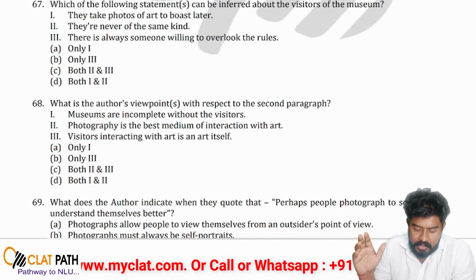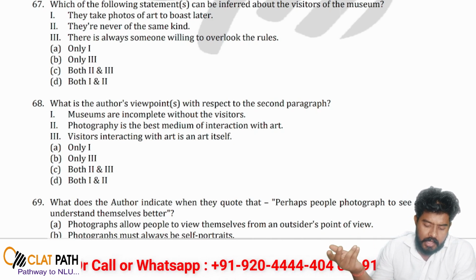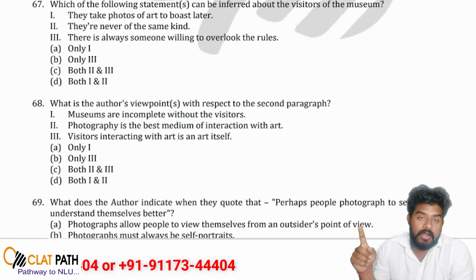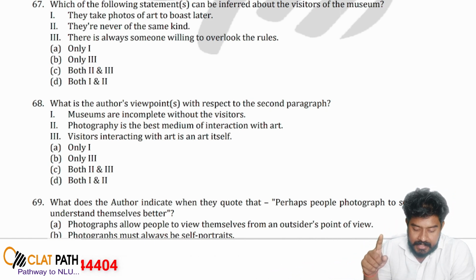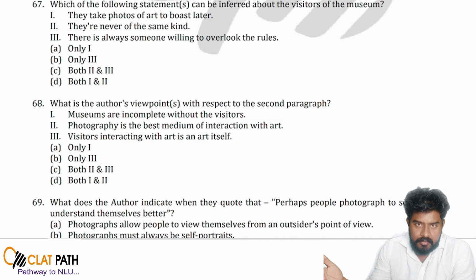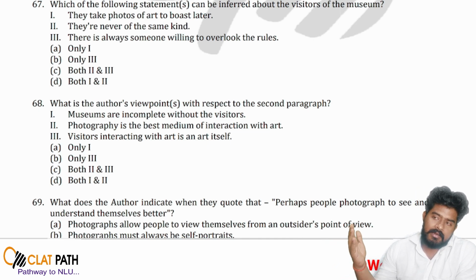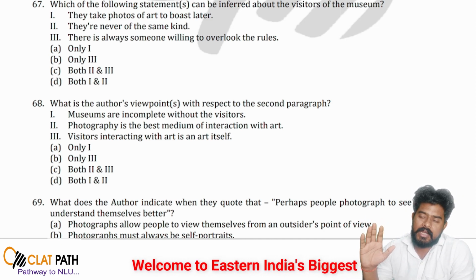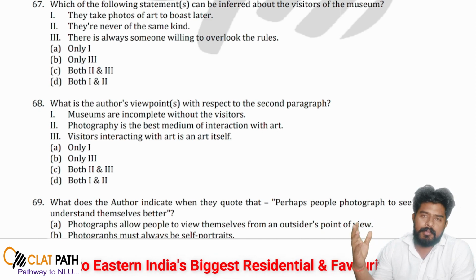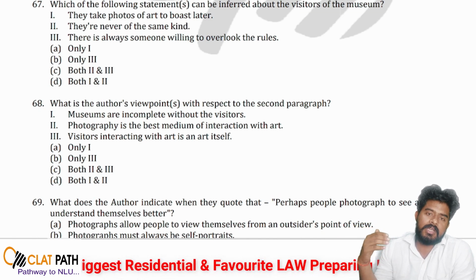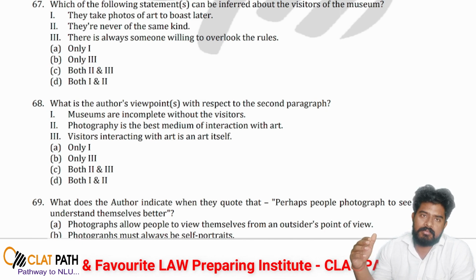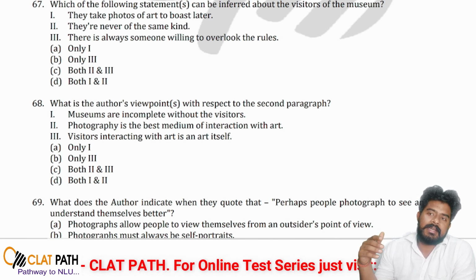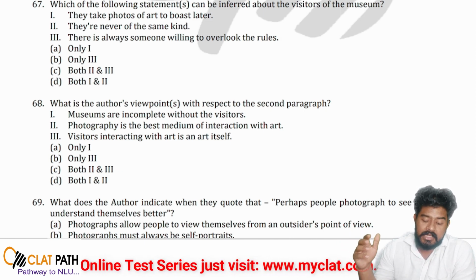So obviously point 1 can be said from the second paragraph, and point number 2 says photograph is the best medium of interaction with the art. Yes, according to this paragraph, while you visit a museum and see the art, you try to take a photograph of it, which means you take a memento of that art and archive it, so that in future, if you cannot go and visit the museum, you can see it later, and your satisfaction and curiosity can be satisfied.